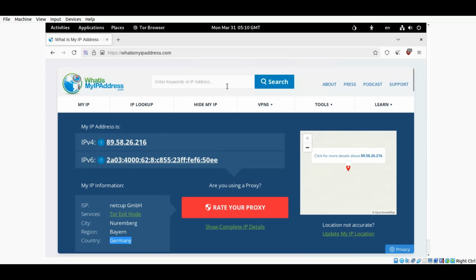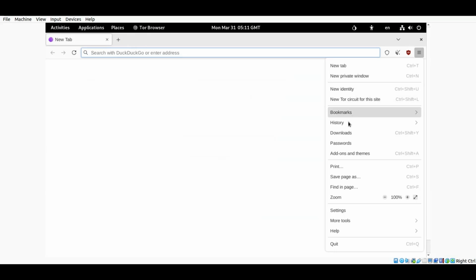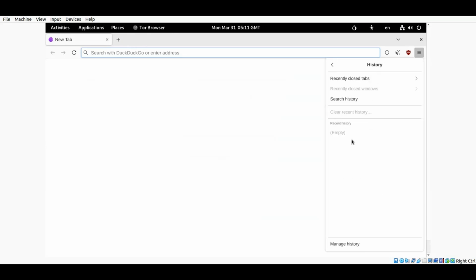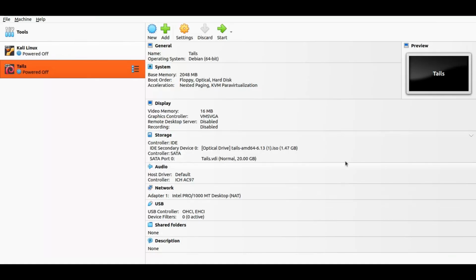Anyway, if you come back again and search, first of all let me just clear it. Okay, and again I can show you one thing: if you come to this history part, you can see that recent history is empty. That is the true beauty of DuckDuckGo. DuckDuckGo or Tor does not keep any history, does not keep any data. So there is no point of data tracking and so on. It's not there at all.